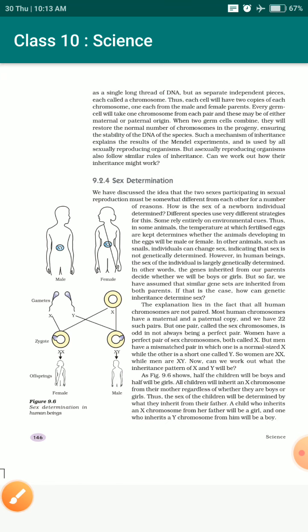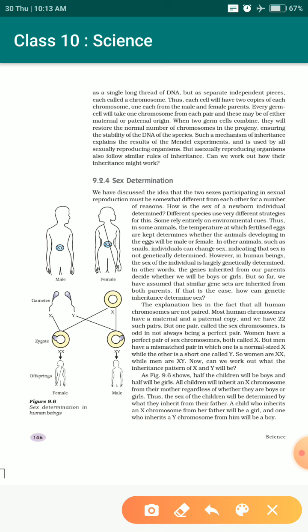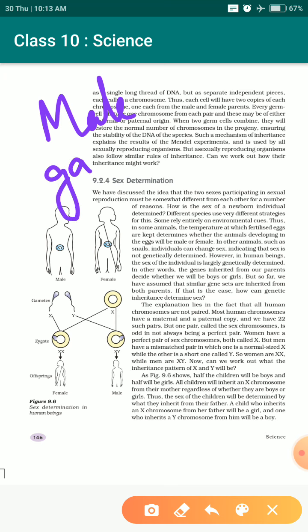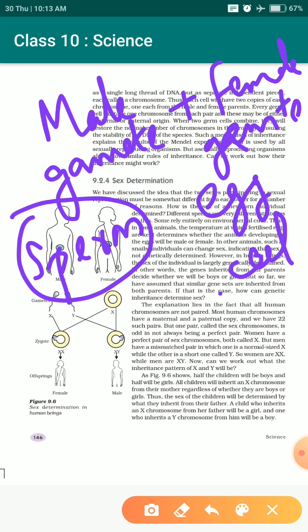Okay, now how will this help in determining the gender of the next generation? We know that the male gamete is known as the sperm, and the female gamete is the egg cell, or we can say the ovum, right?